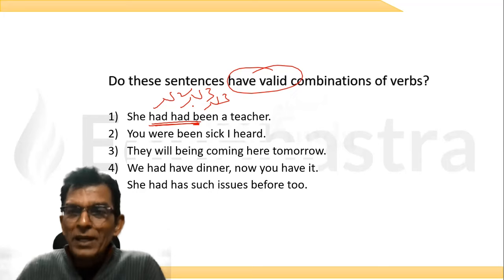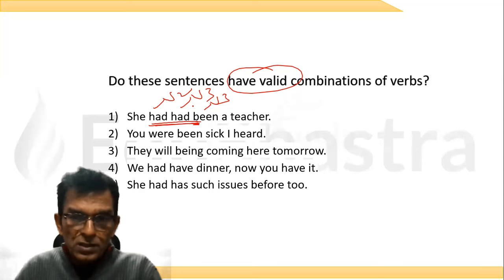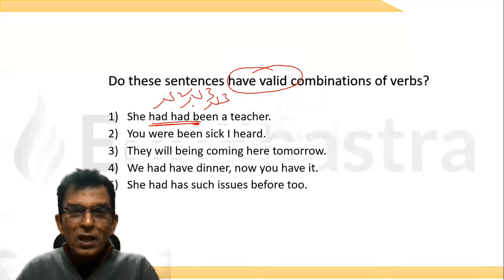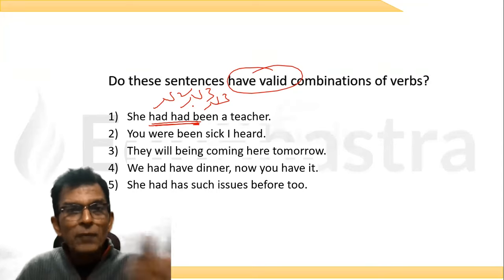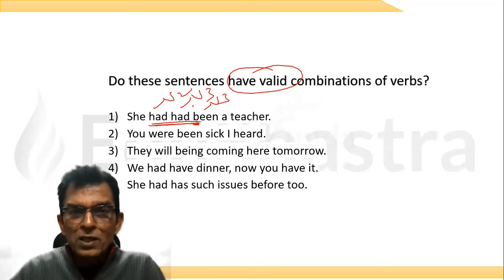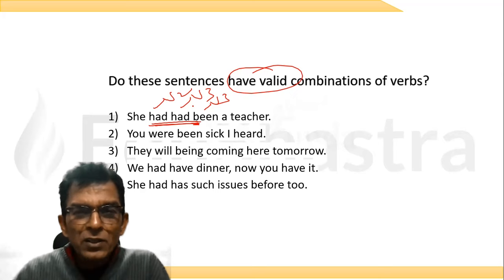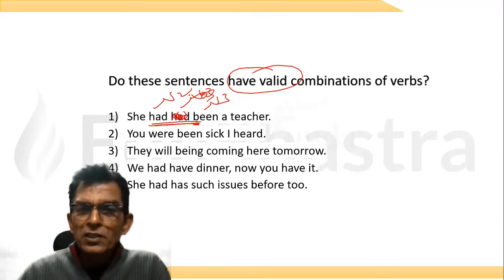She had been a teacher. Sir, first it is not the passive voice. It is the active voice. And if it is the active voice, I should be able to tell the tense. I'm not able to tell the tense, sir. Past perfect, perfect, there is no tense. How do we make it correct? You simply remove one had. And the sentence is correct. She had been a teacher.